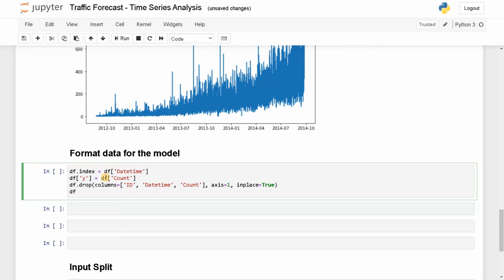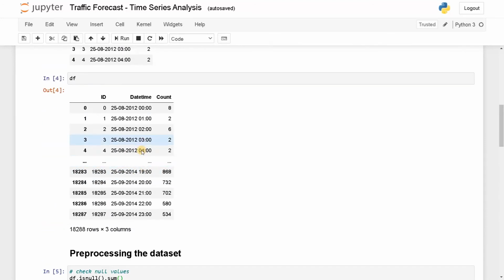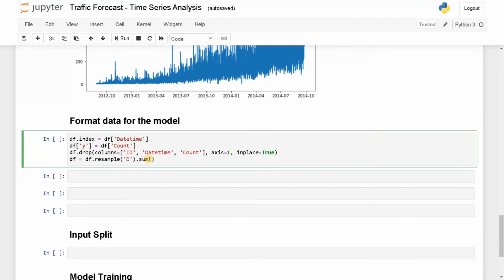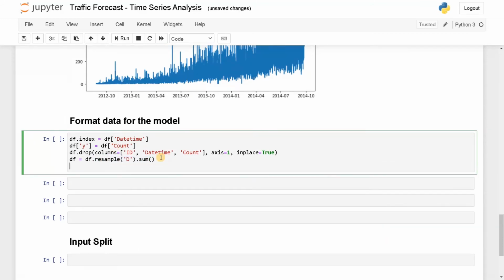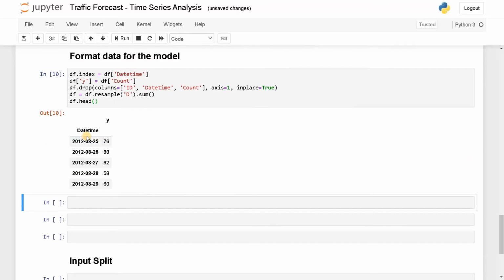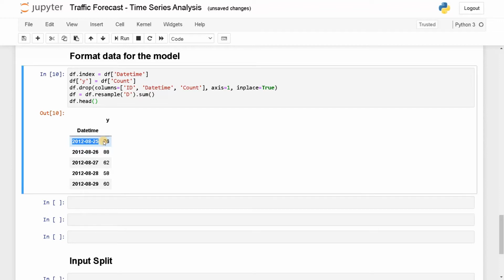Now df equals df.resample('D').sum(). What I am doing is combining all the data for a particular day and summing it. So for this day, we are going to sum all the counts and store it in a single row. That's why I'm using this. Let's display it now. Run this. Now, based on the index, you can see for each day we are getting the count. That is much easier.